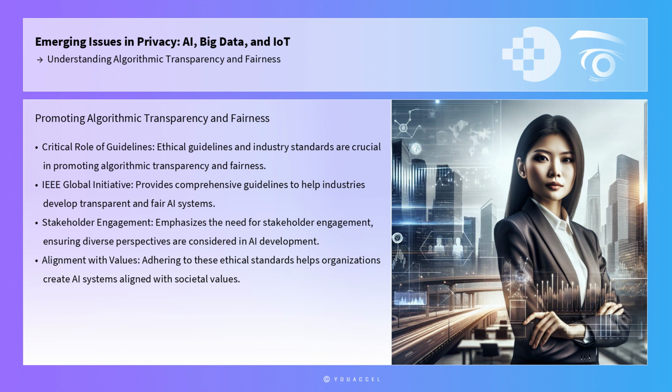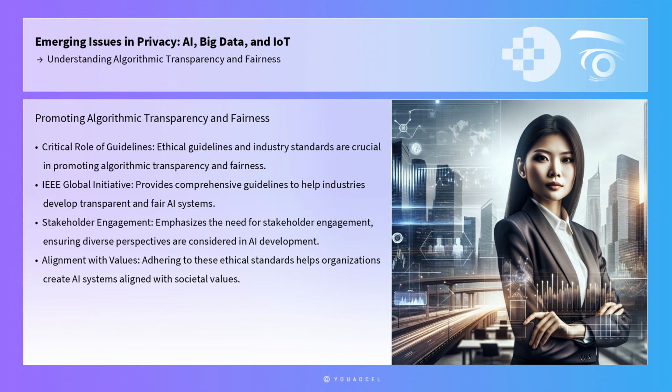In addition to legislative frameworks, ethical guidelines and industry standards play a critical role in promoting algorithmic transparency and fairness. The IEEE Global Initiative on Ethics of Autonomous and Intelligent Systems, for example, provides comprehensive guidelines to help industries develop transparent and fair AI systems.